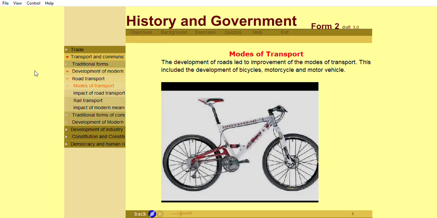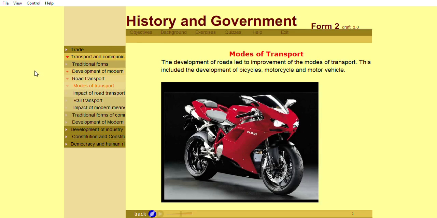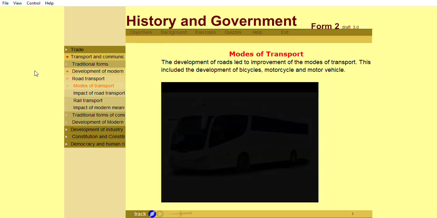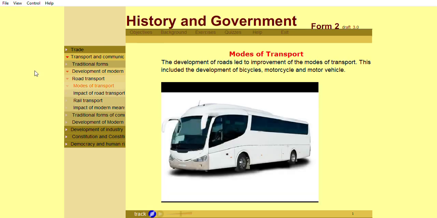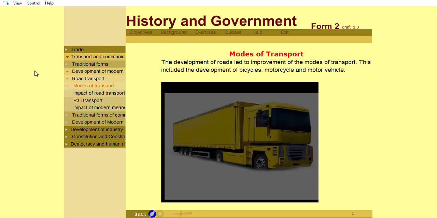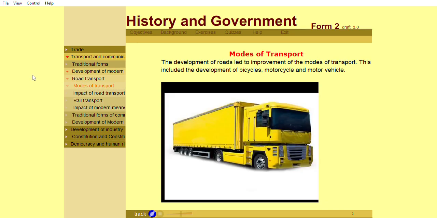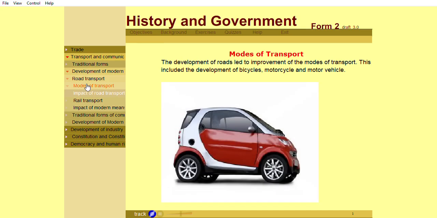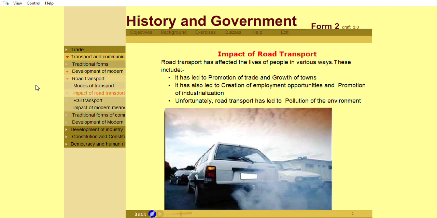The development of roads led to improvement of the modes of transport. This included the development of bicycles, motorcycles, and motor vehicles. Road transport has affected the lives of people in various ways.